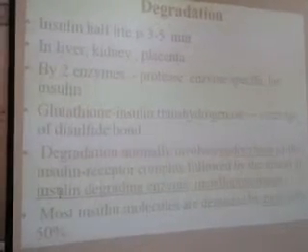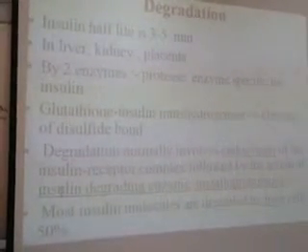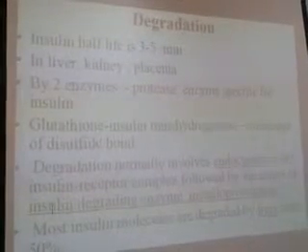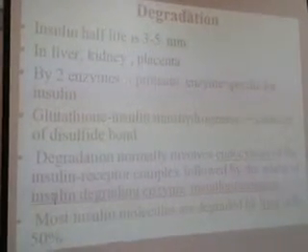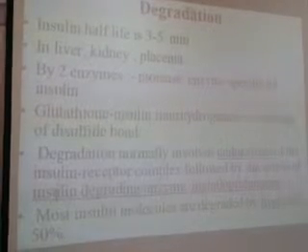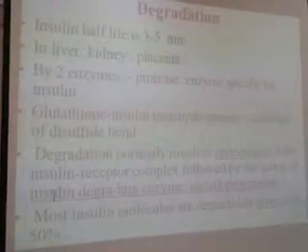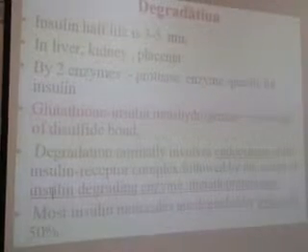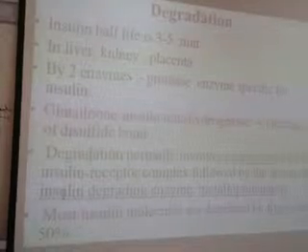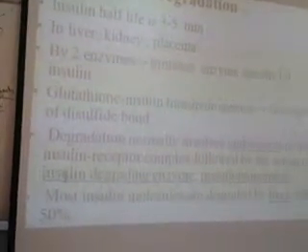The site of degradation is the liver, kidney and placenta, by two enzymes: proteases, and glutathione insulin transhydrogenase. Proteases are responsible for the breakdown of amino acids, and glutathione is for the cleavage of the disulfide bond. So insulin is degraded by two enzymes.